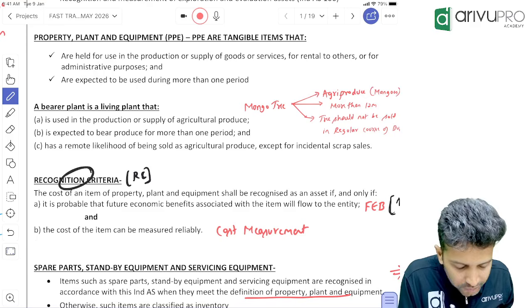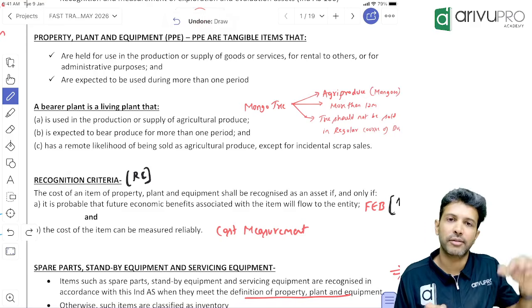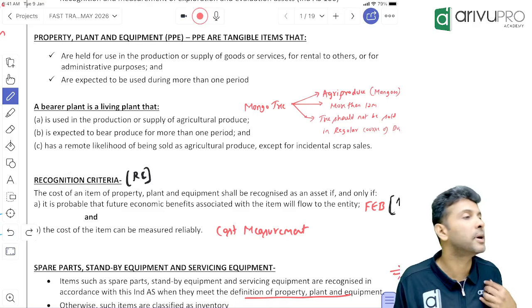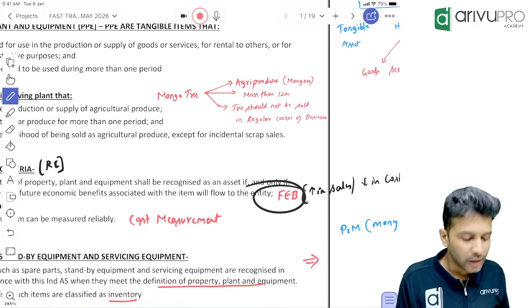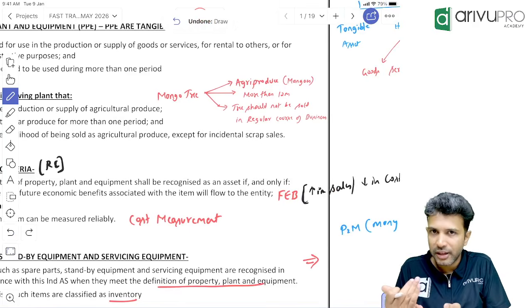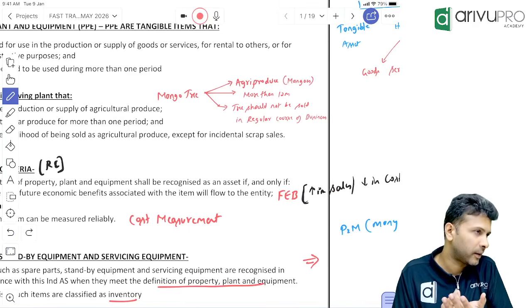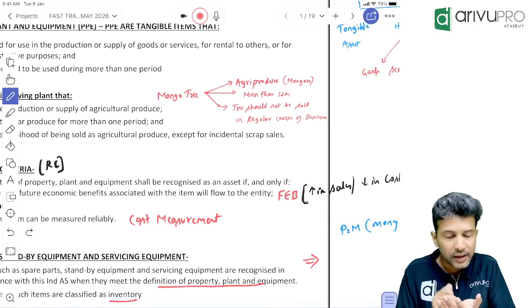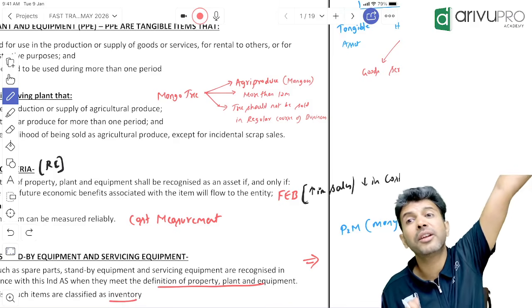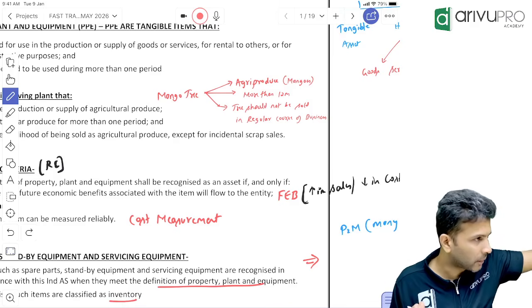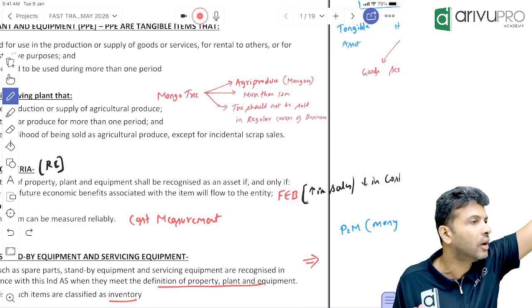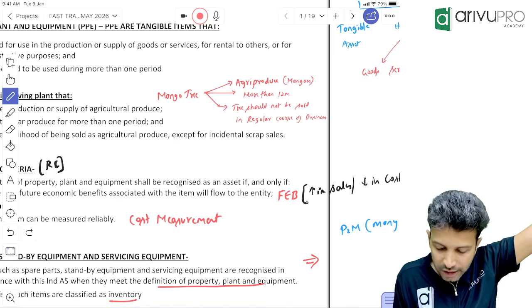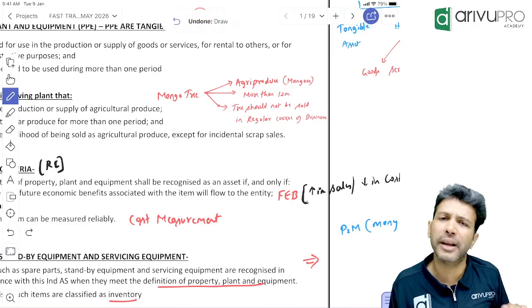That is what first recognition criteria is trying to say. From that PP, company should get or entity should get some benefit. It's not necessary that the benefit should accrue to the entity immediately, right? Even if the entity feels they will get the benefit in future, it is acceptable. You might already be getting the benefits, or if you feel benefit, you will get it in the future. That is also acceptable. That is your FEB, future economic benefits.